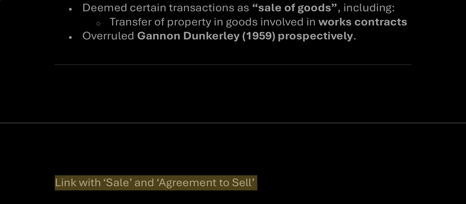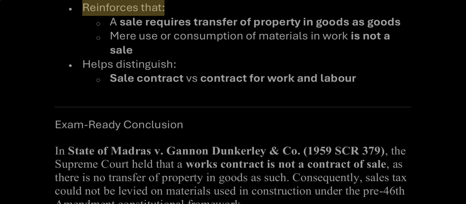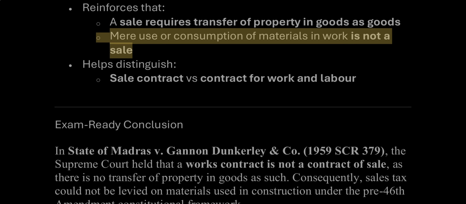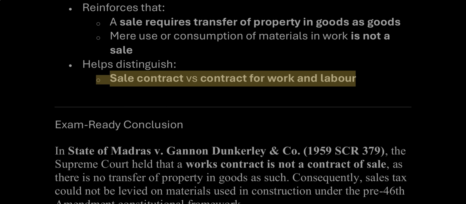Link with sale and agreement to sell. Reinforces that a sale requires transfer of property in goods as goods. Mere use or consumption of materials in work is not a sale. Helps distinguish sale contract versus contract for work and labor.